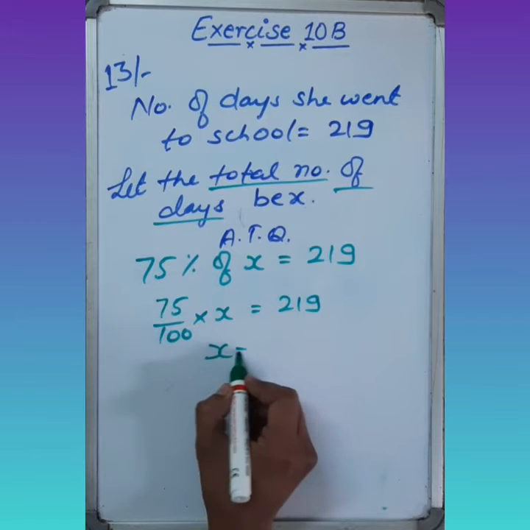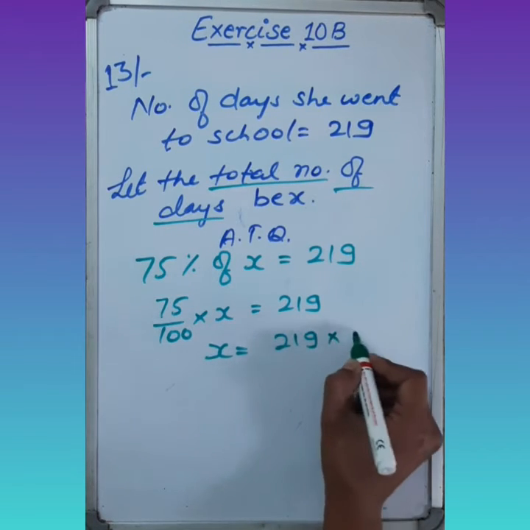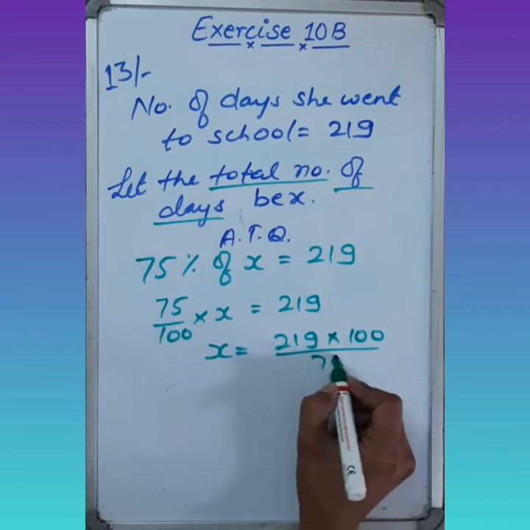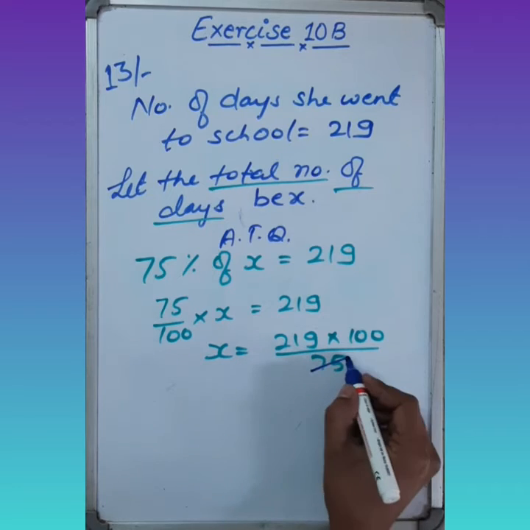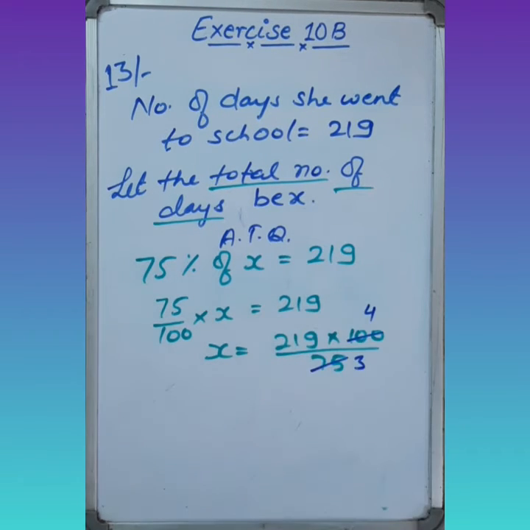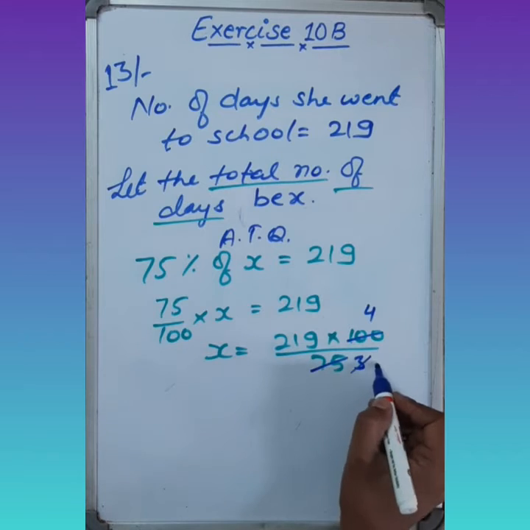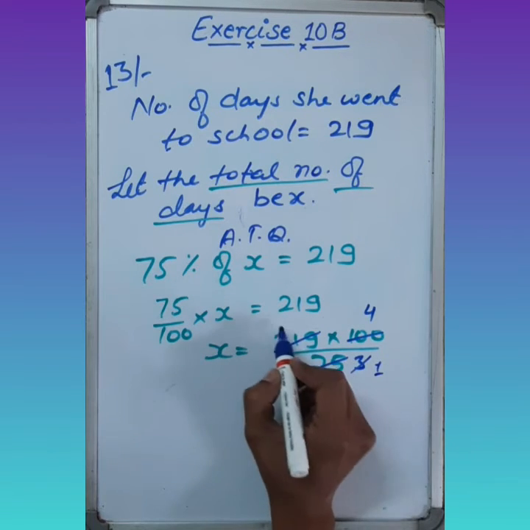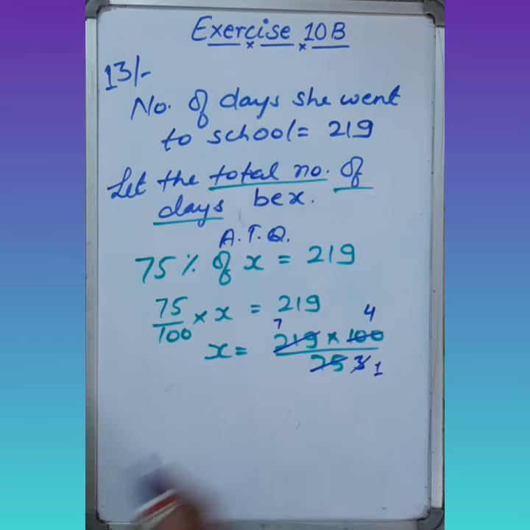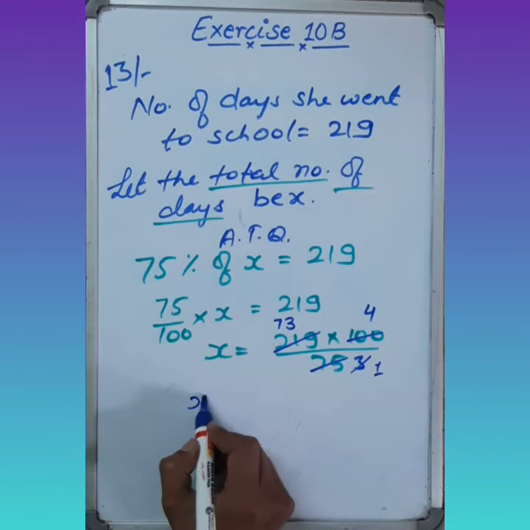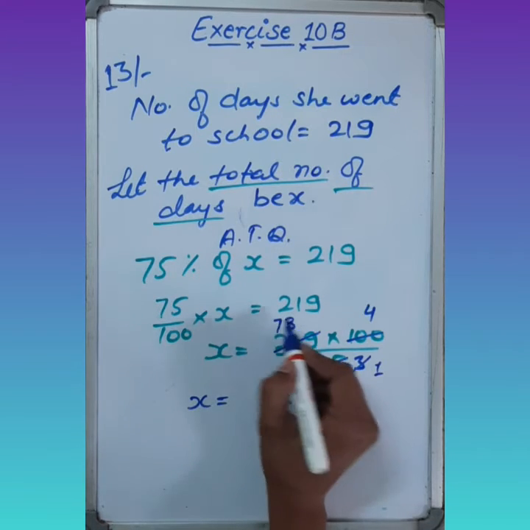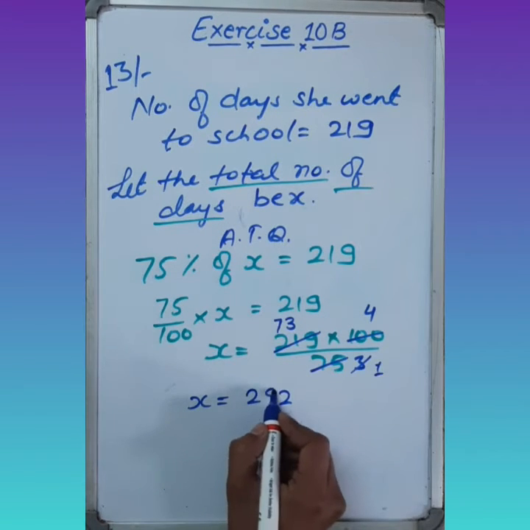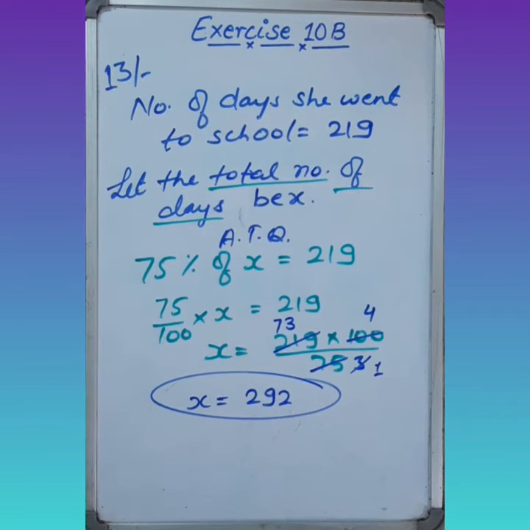Now to the cross multiplication, it equals 219 into 100 upon 75. Now we can divide it by 25. 25 3s are 75, and 25 4s are 100. 3 1s are 3, 3 7s are 21, and 3 3s are 9. So the total number of working days equals, 4 3s are 12, carry 1, 4 7s are 28 plus 1 is 29. So these are the total number of working days that the school was open.